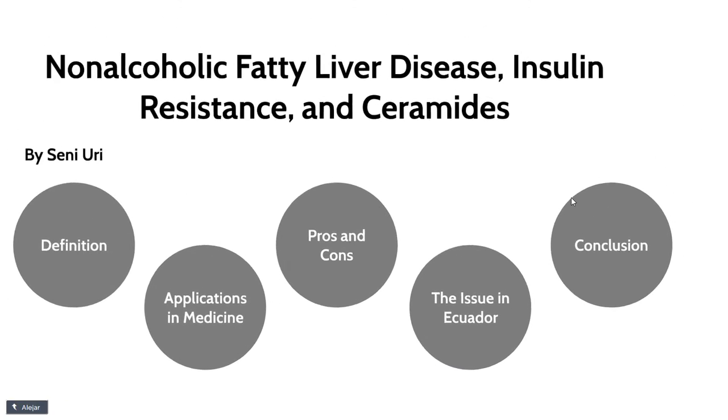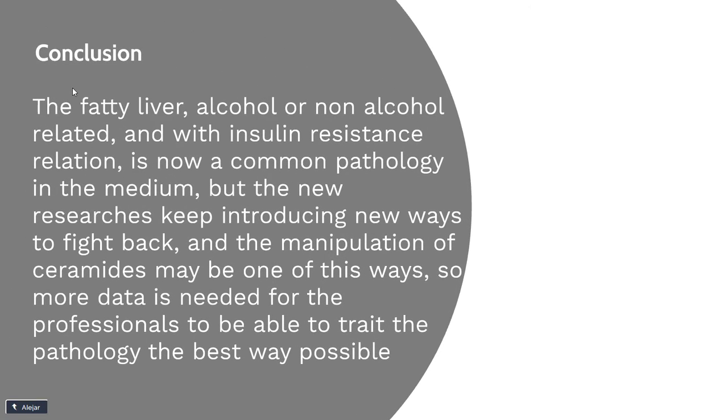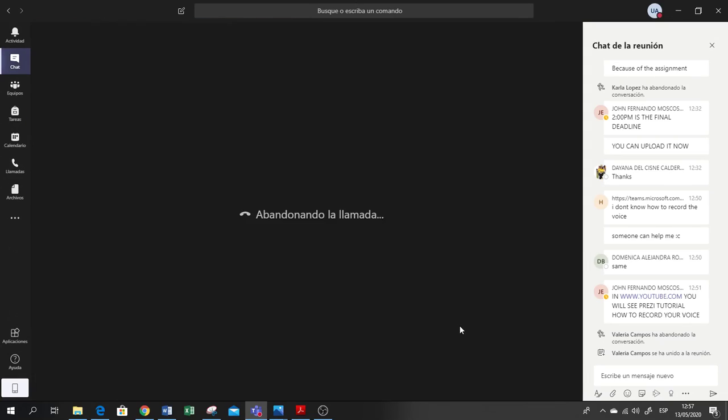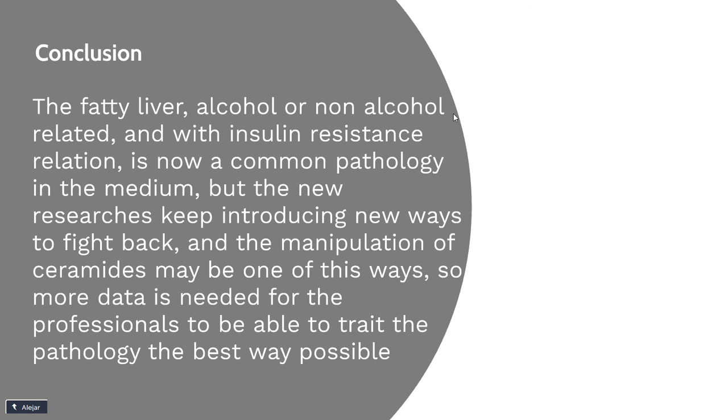Now, to end this, in conclusion, fatty liver, alcohol or non-alcohol related, and with insulin resistance relation, is now a common pathology in the medium, but the new researchers keep introducing new ways to fight back, and the manipulation of ceramide may be one of these ways. So more data is needed for the professionals to be able to treat the pathology the best way possible.